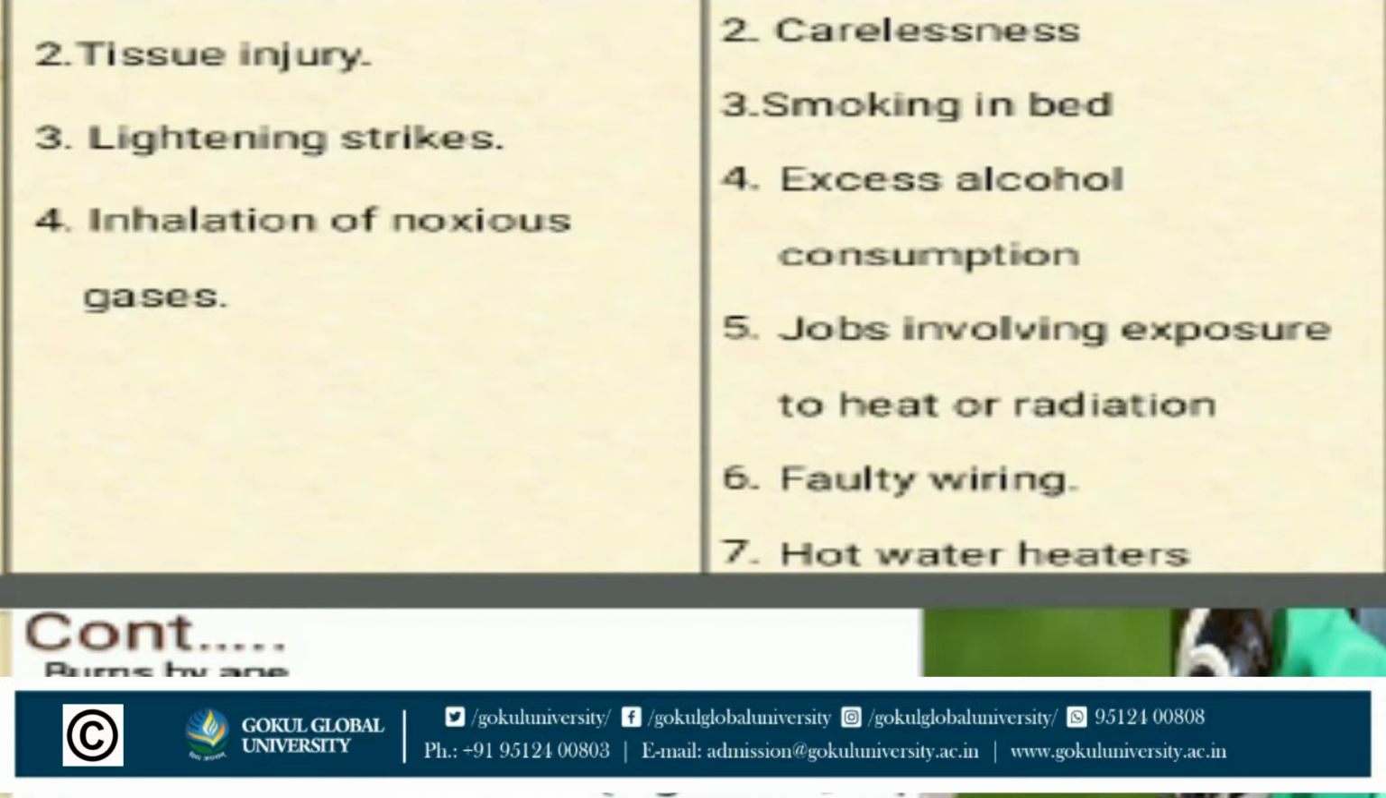Many people have a bad habit like smoking in bed, so that is also a risk factor. Excess alcohol consumption: people who consume excess alcohol also have a risk of burns. Then jobs involving exposure to heat or radiation, that means occupational burns, and faulty wearing, that means we are not wearing any protective clothes, so that is also a risk factor. And last one, hot water heaters. Heaters are also one type of risk factor for burns. Continue that topic.